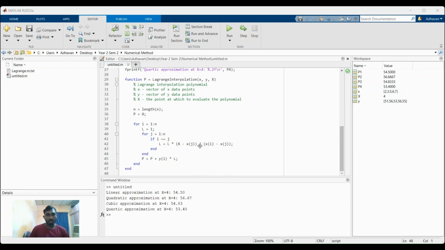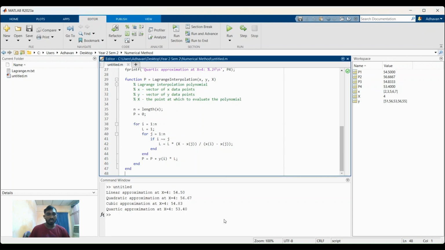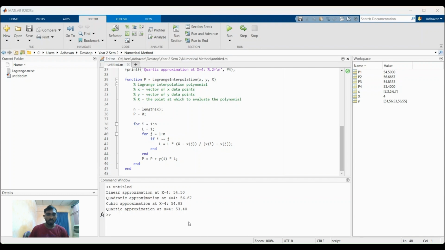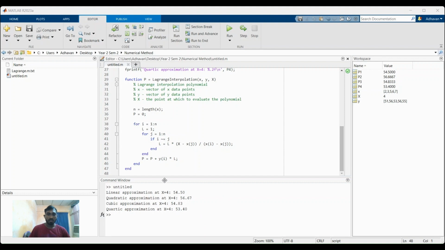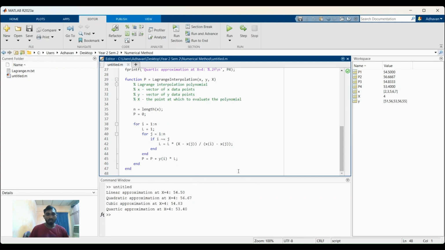For quadratic, we got 56.667, the same thing. For cubic, we got 54.833 as well as in MATLAB. And finally, for the fifth-point approximation, we got 53.4, the same as in the manual calculation. Thank you.